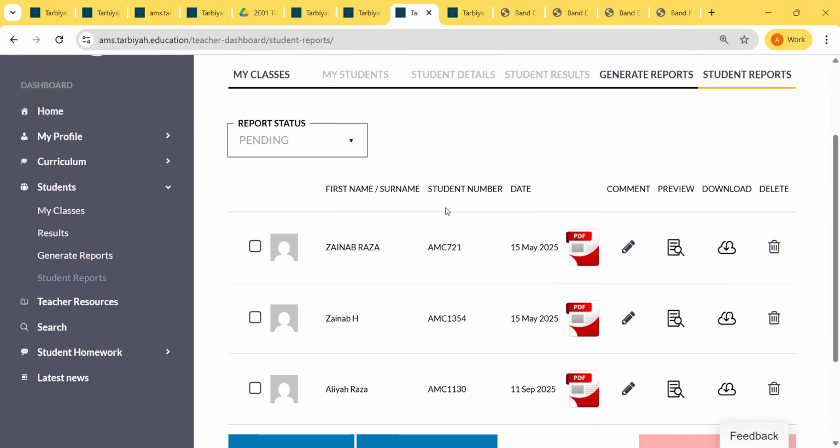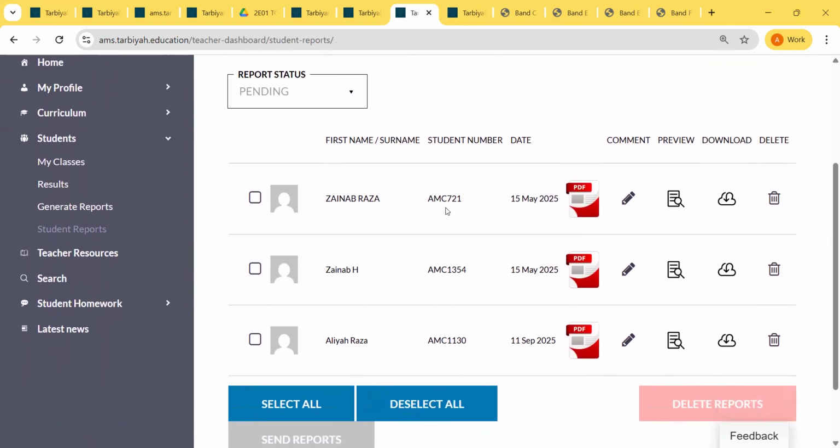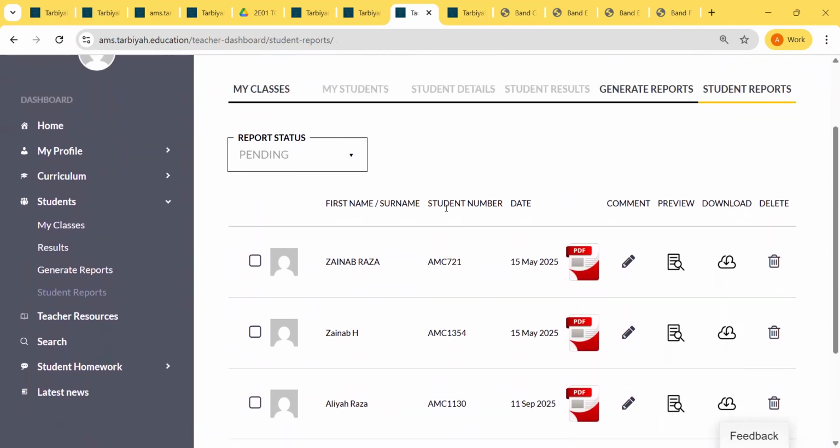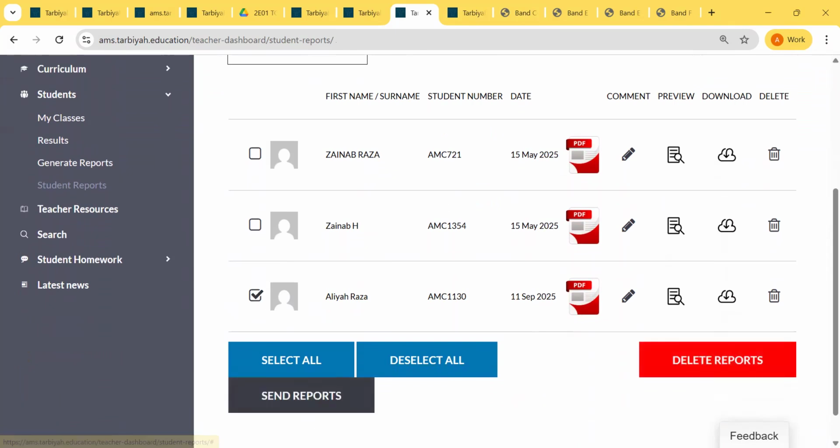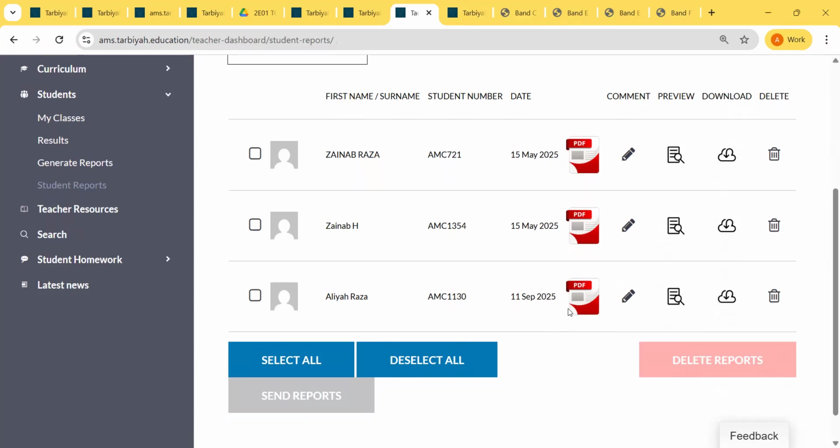Okay. And on your portal, you can also select the bands and the lessons that you want to create the report for. You can select to send the report. So if I select this and I click on send report, it will send the report to your madrasa email. And then from there, if you would like to share it with the parents, you can email it to the parent by selecting the report. And I will show you what report was created, so I can see the report here.